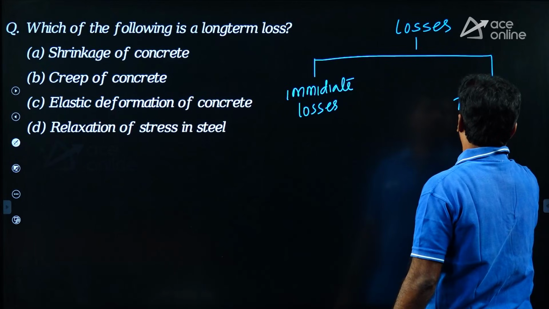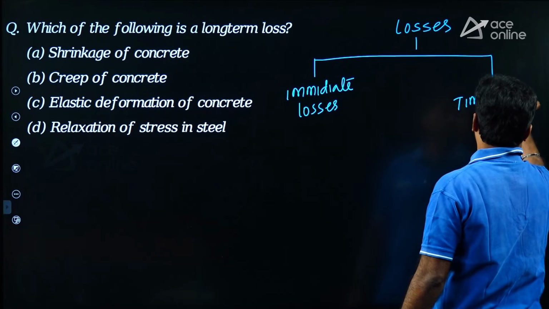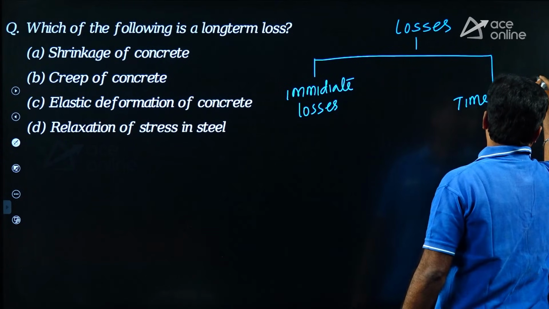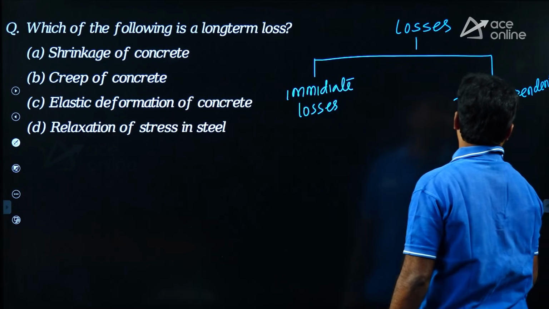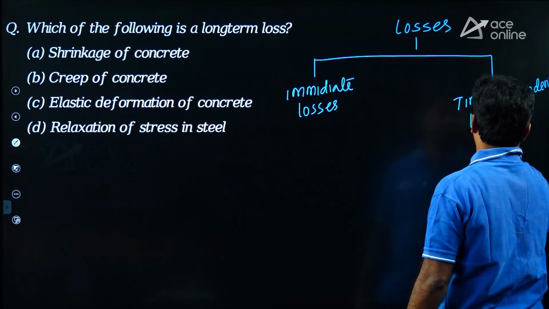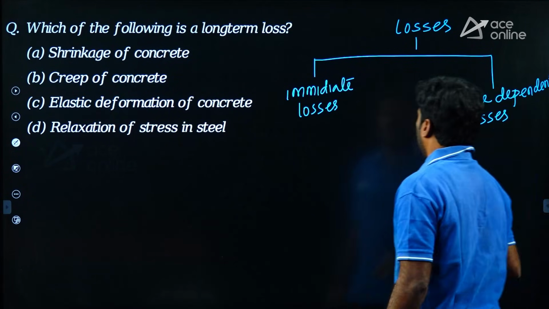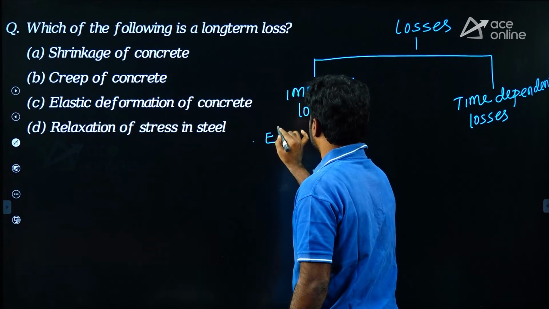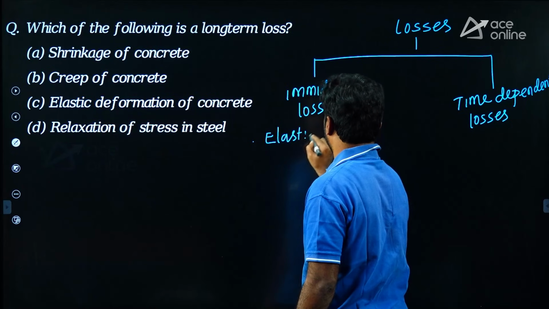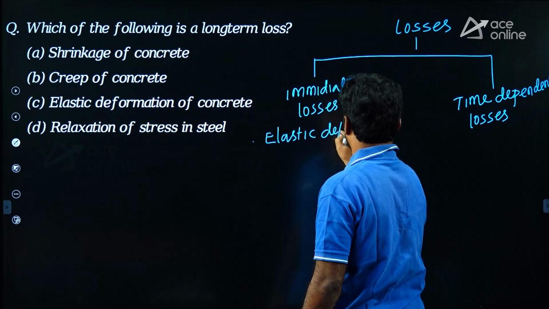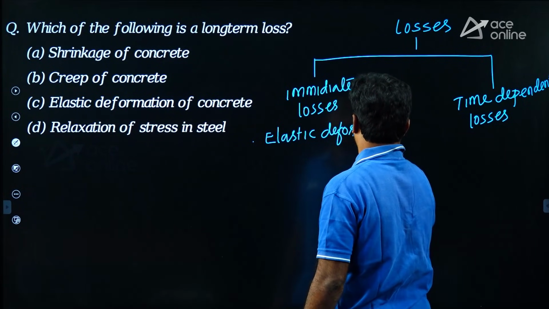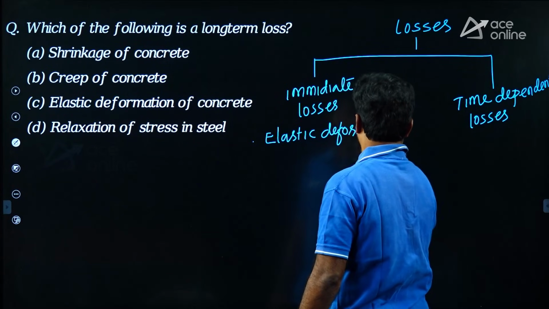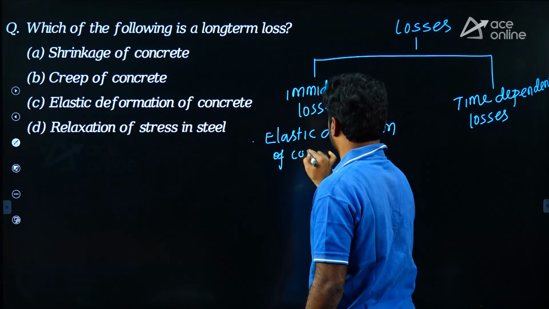Under immediate losses, one is loss due to elastic deformation of concrete.